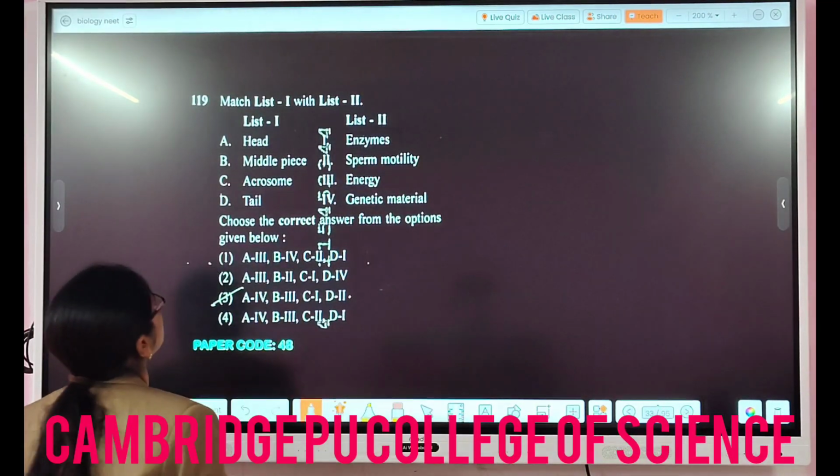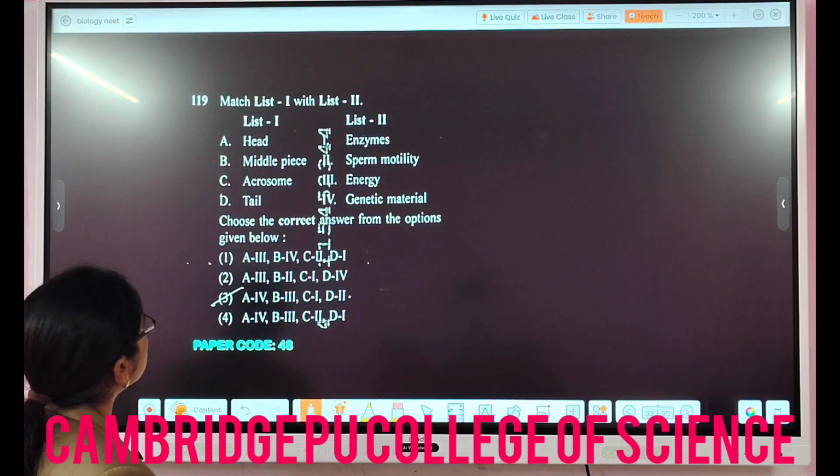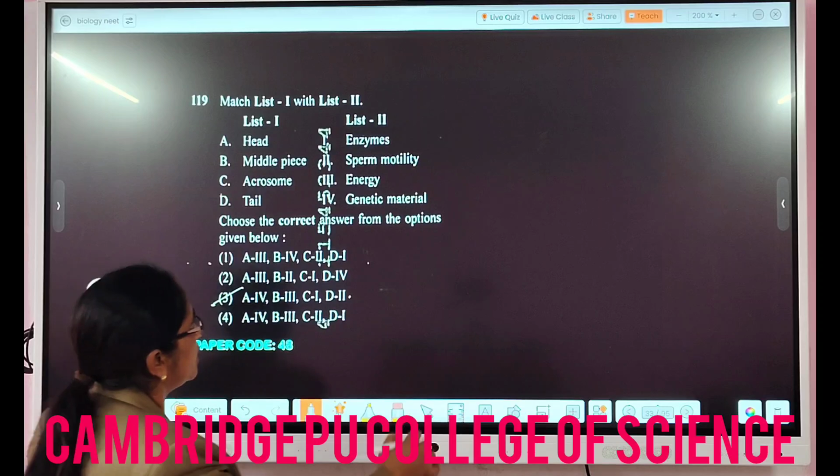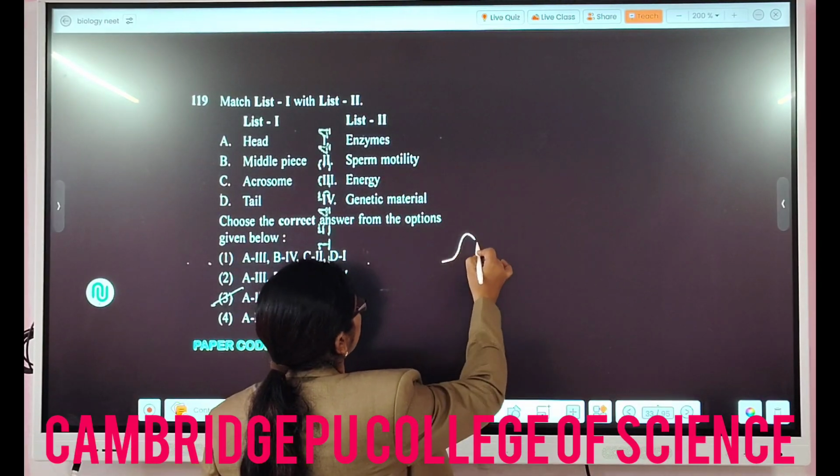Match list 1 with list 2. Here you can see this is a head, middle piece, acrosome and tail. So this is the structure of a sperm here, right?